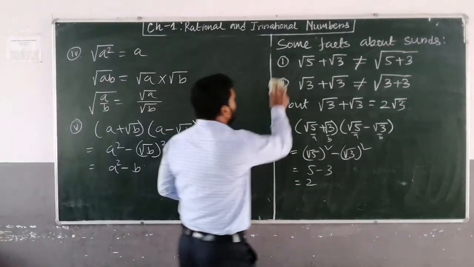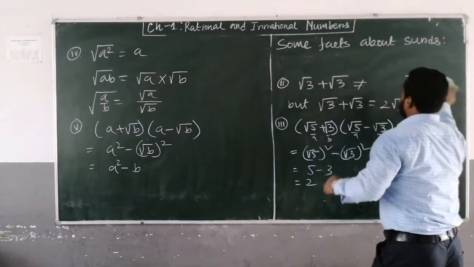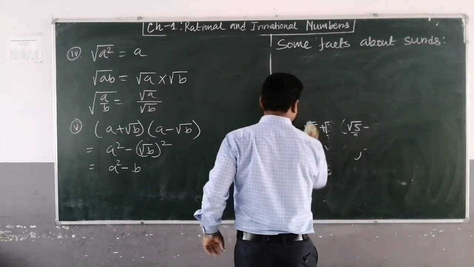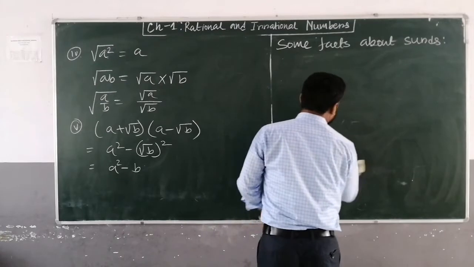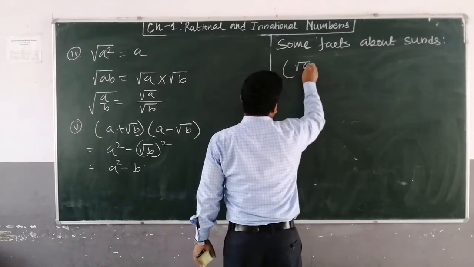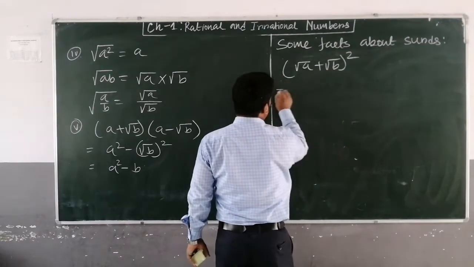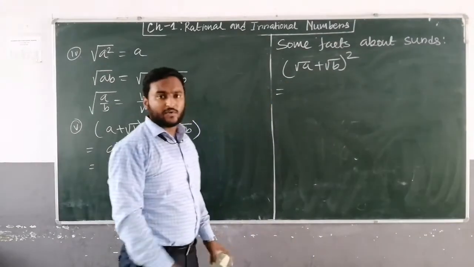Okay, some more forms. Under root a plus under root b whole square. That will be equal to, this is the a plus b whole square formula.